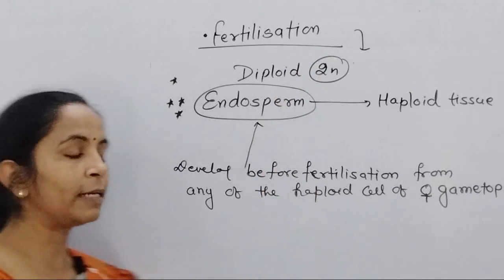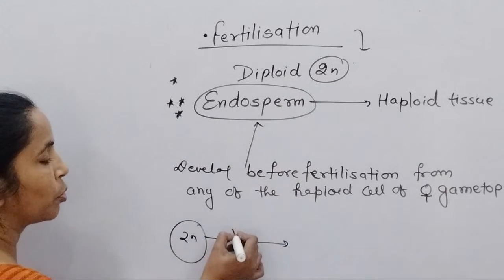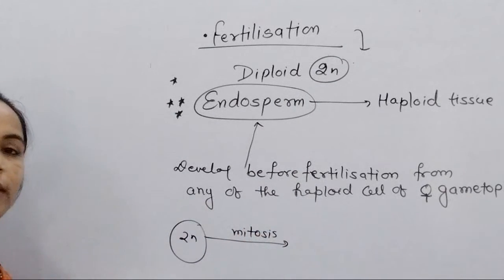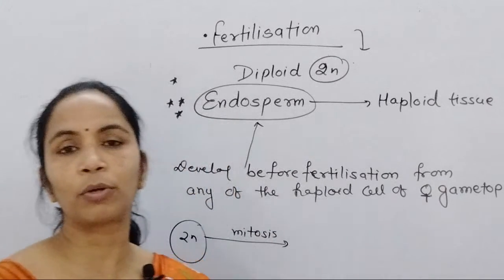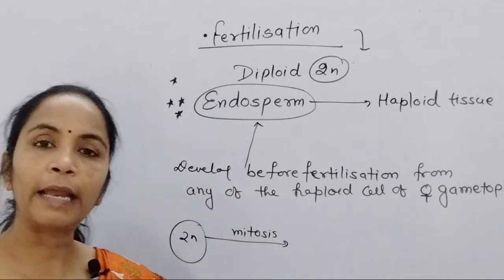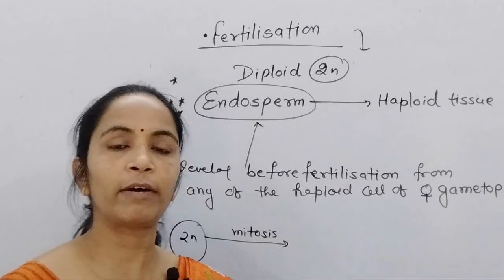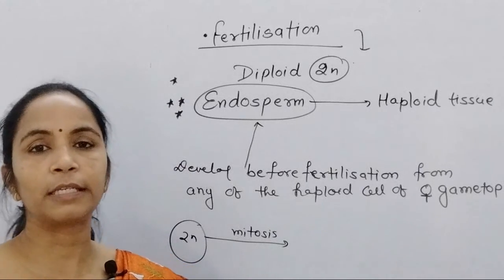Now when fertilization takes place, this diploid zygote will undergo mitosis. So this difference you always remember in case of algae. Every class I repeat this thing because this is most important. In algae, the zygote immediately undergoes meiosis. It never enters mitosis or a resting period.